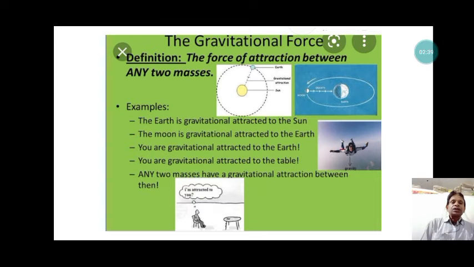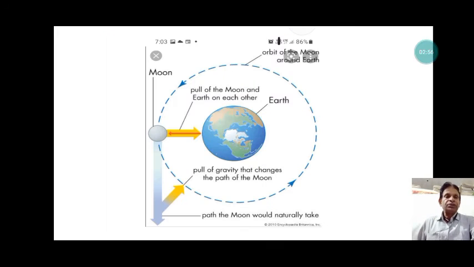We are also gravitationally attracted to the table. Any two masses have gravitational attraction between them. Any two objects in the universe attract each other due to the gravitational force that was discovered by Newton. Here we can take a very common example: the gravitational force responsible for the moving of the moon around the earth. The pull of the moon and the earth on each other is the gravitational force. The gravitational force acting on the moon is responsible for the moon moving around the earth.